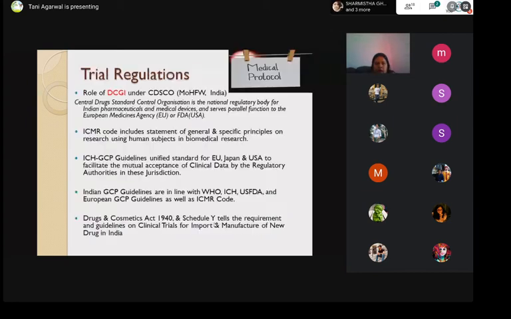Now, trial regulations. I've listed out some of the regulatory bodies, regulatory rules, or medical protocols that need to be followed. First and most important is the role of DCGI under the CDSCO, which is under the Ministry of Health and Family Welfare.